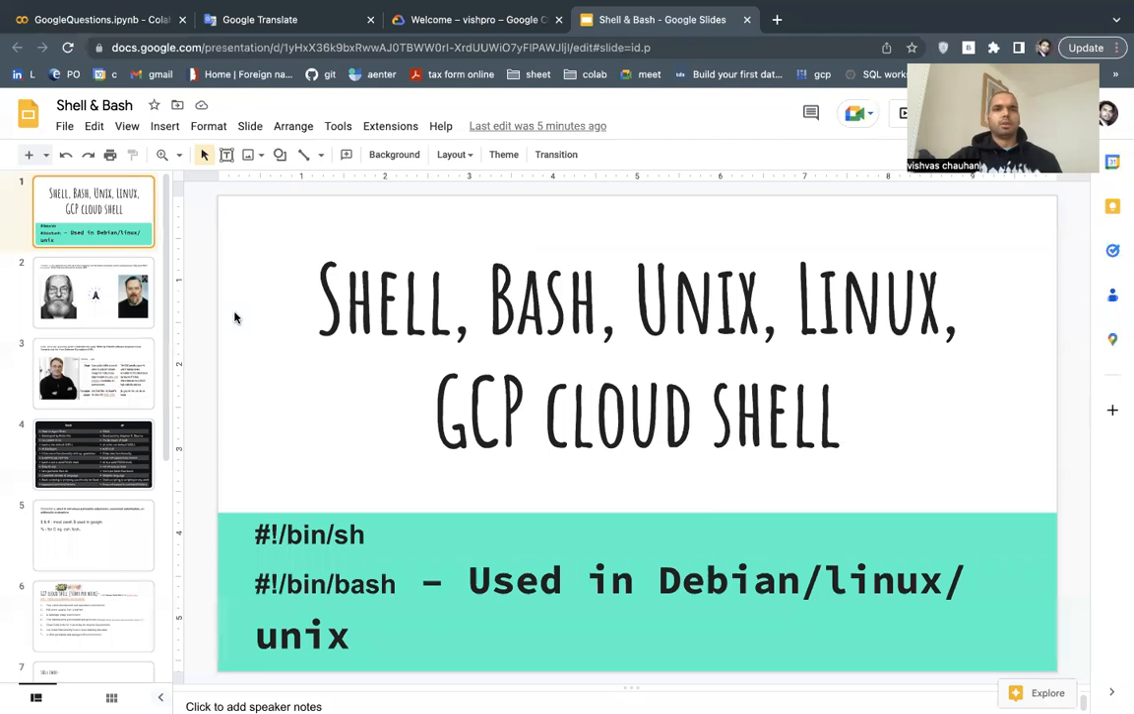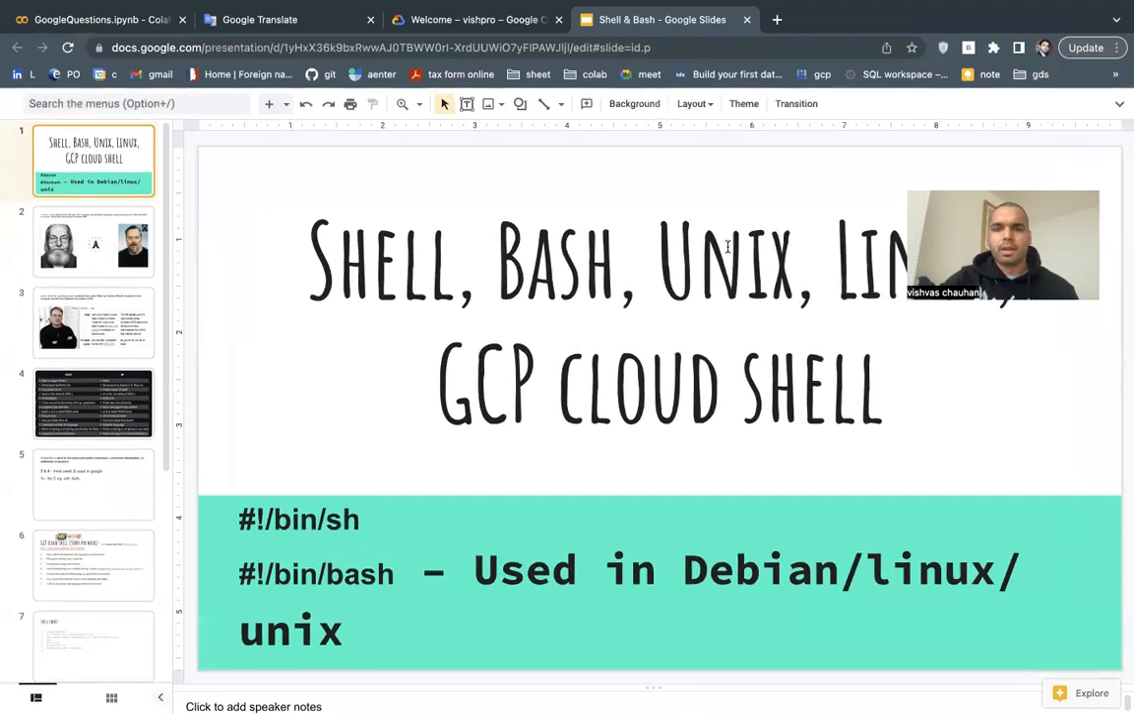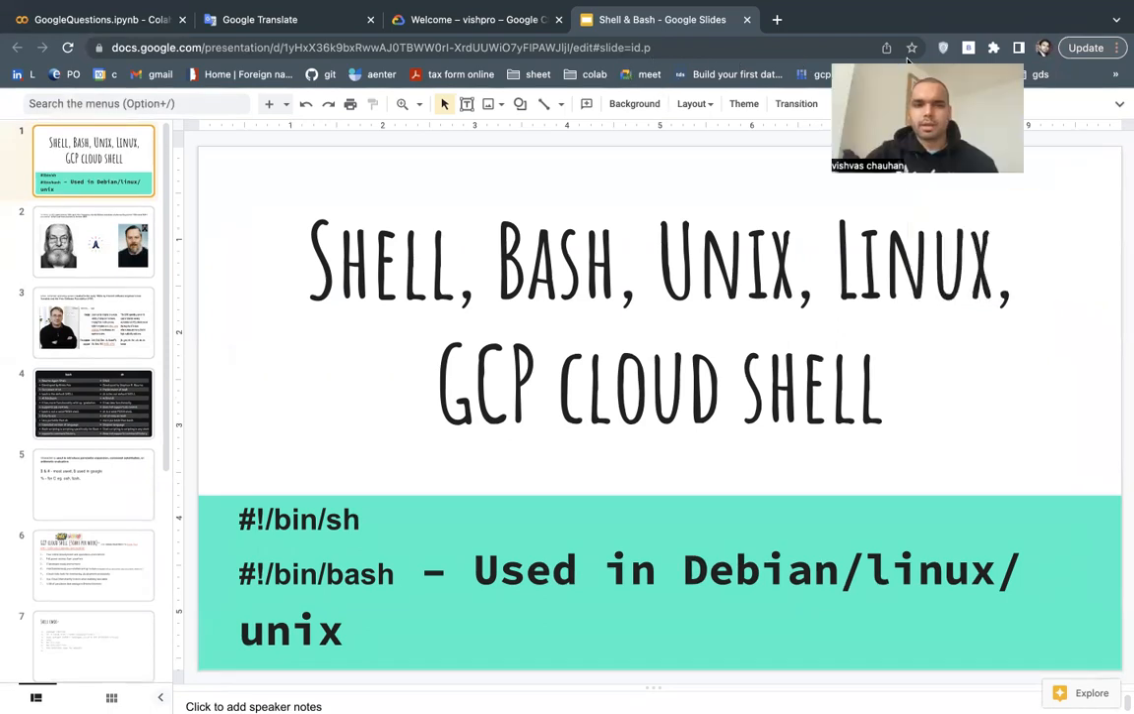Okay, so shell, bash. Now you know, these are the scripting languages that we use inside the Linux, Unix, Cloud Shell environment. I will show you how it looks.